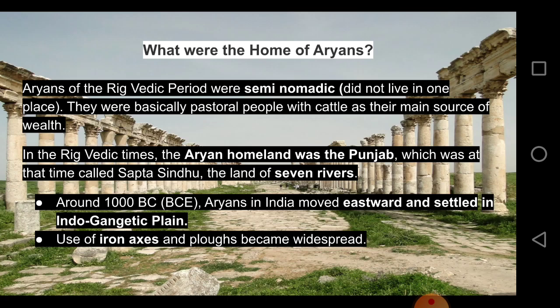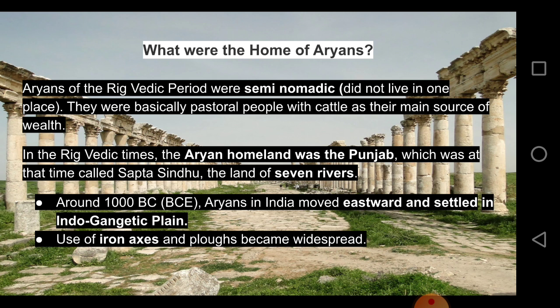So moving on, let's see what were the home of Aryans. So already, like we saw, these people were semi-nomadic. So they did not have a particular home. They kept moving from place to place. Okay, so they took their family, they took their cattle and everything, and they moved from one place to another place in search of food.